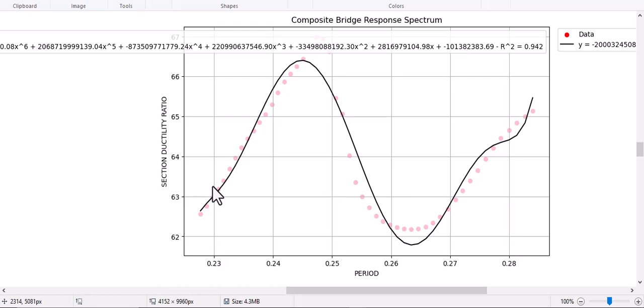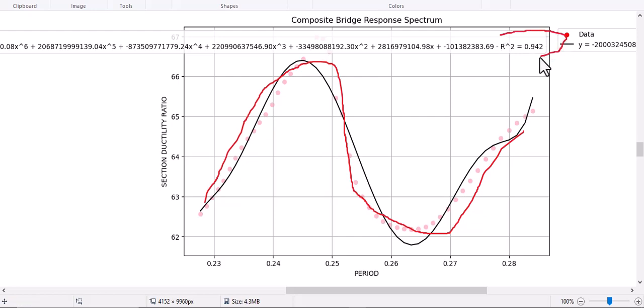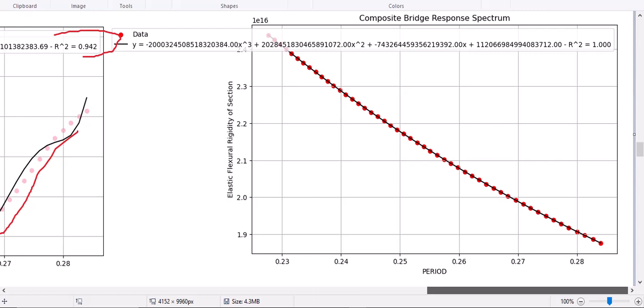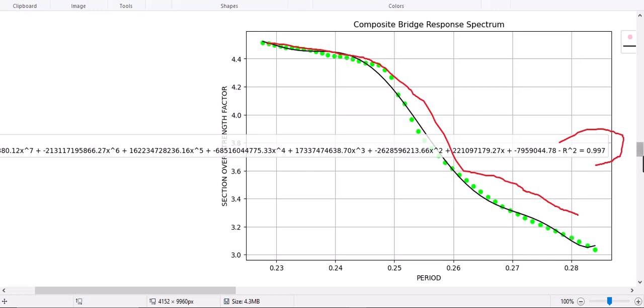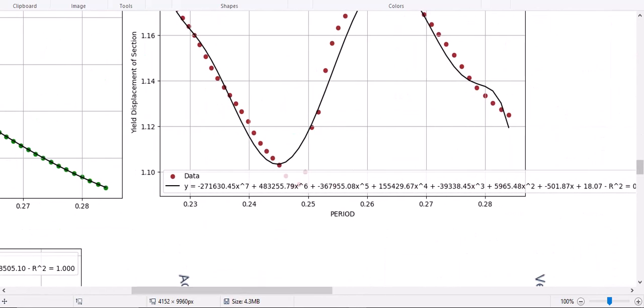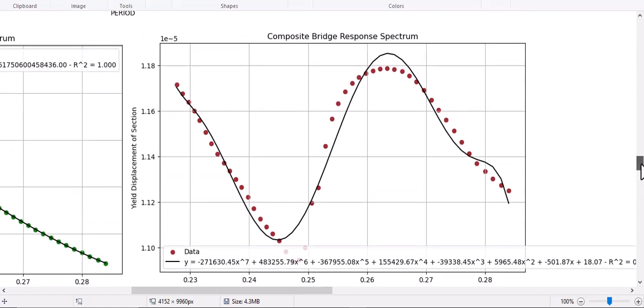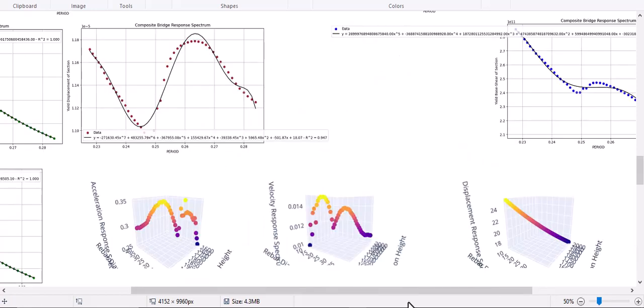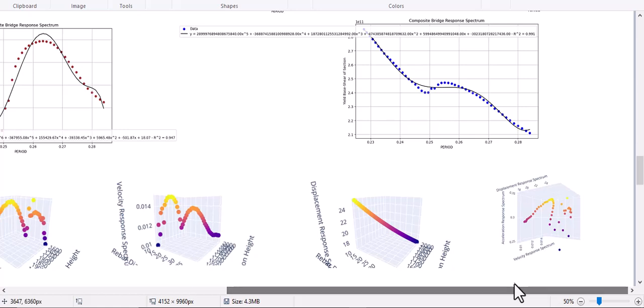It has this shape. So with this polynomial regression with a good R squared, you can predict the next value. And also elastic flexural rigidity, plastic flexural rigidity, and so on outputted data. You can use this method for predicting the next values of the displacement or damage index that come from these structures.